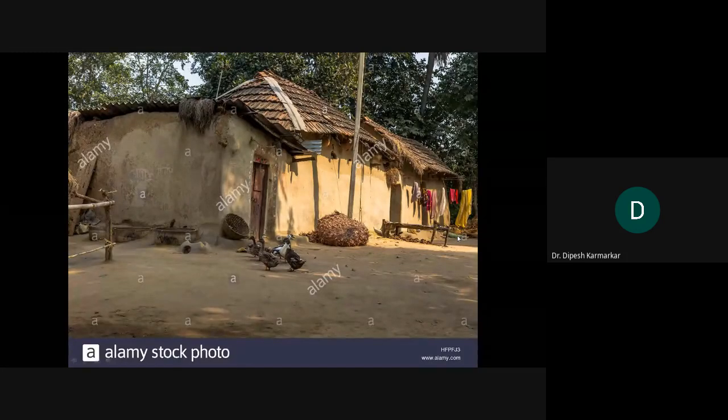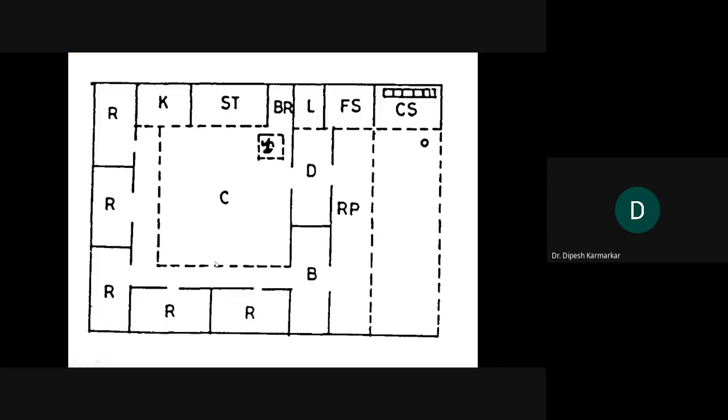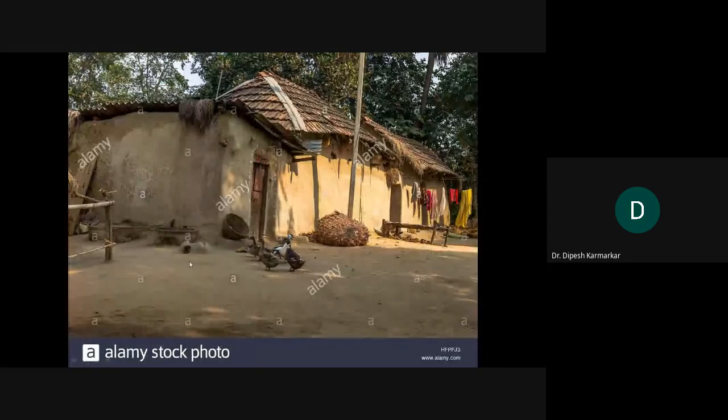So you can also see where the people will sit, or even in the angan, in rural area, people also sleep in the angan, especially the males. So that also you can see in this courtyard. And I don't know whether you have observed, there is a chula. There is a small chula which is built here, again, as I said, for boiling water and all other things. So it's a very unique courtyard of a typical rural house. But again, this is not the only way the courtyard is.